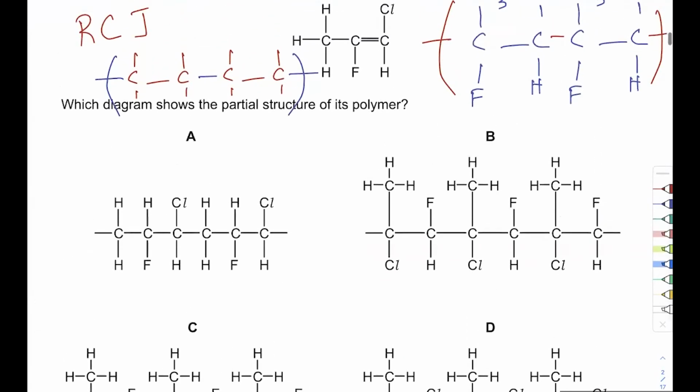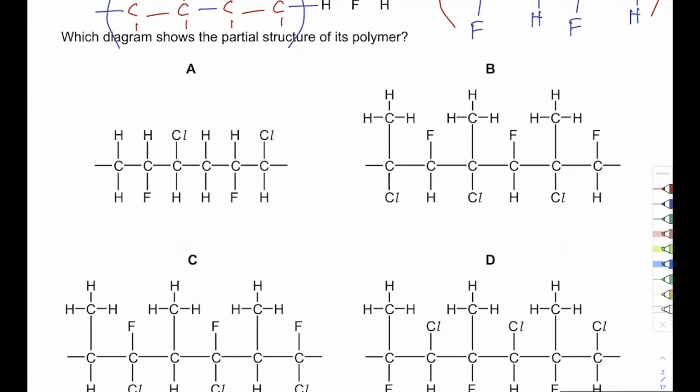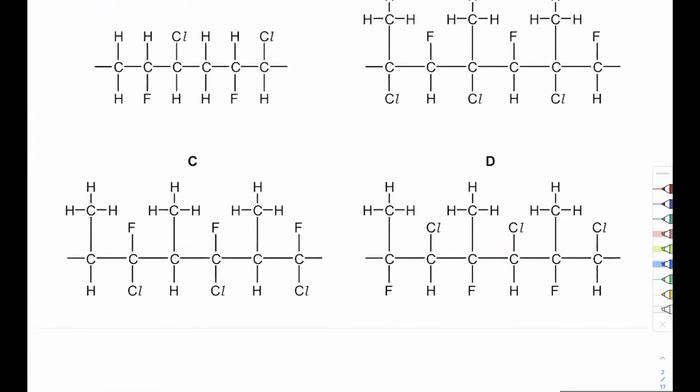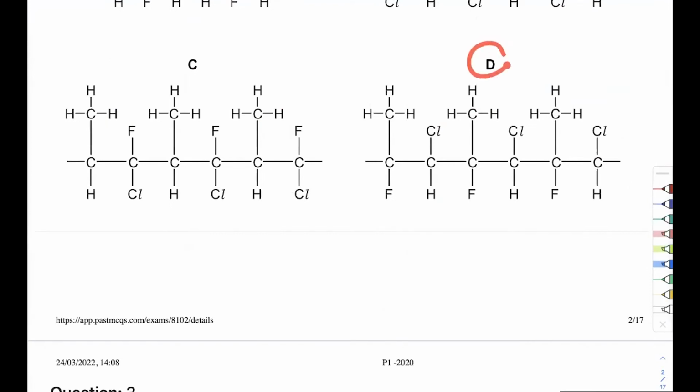If this isn't clear, just look at the second one. Pick the second one: chlorine and hydrogen. That is what you're looking for. The carbon should be with chlorine and hydrogen. The problem with the first one: chlorine hydrogen is there, but methyl fluorine is not. Here, fluorine hydrogen is there, chlorine hydrogen is not. He has made it chlorine fluorine. He's just playing with you. He's switching these things so that you make a mistake. But don't fall for it. Your monomer should be repeated exactly the way it's supposed to be. So for that reason, our answer is going to be D, because it forms H and Cl and F and CH3. So we're going with D.